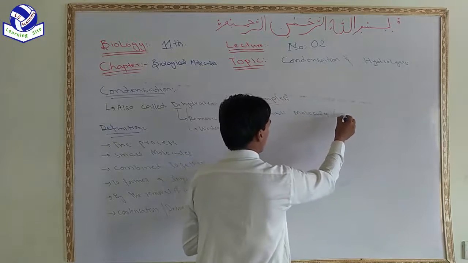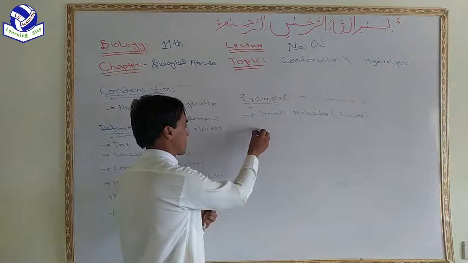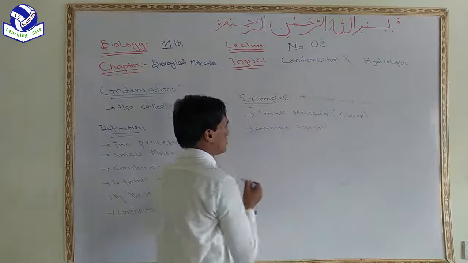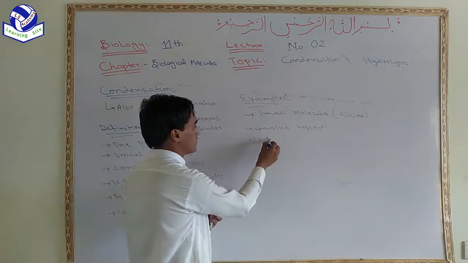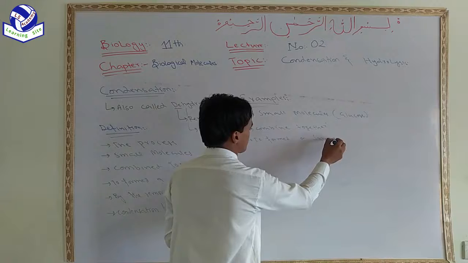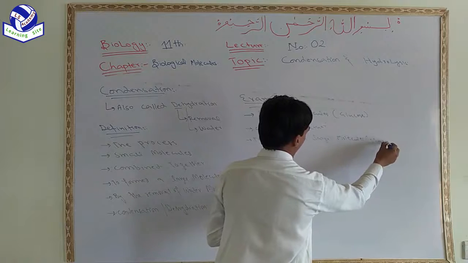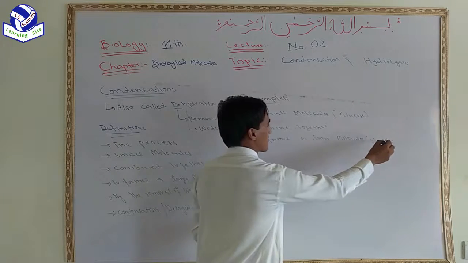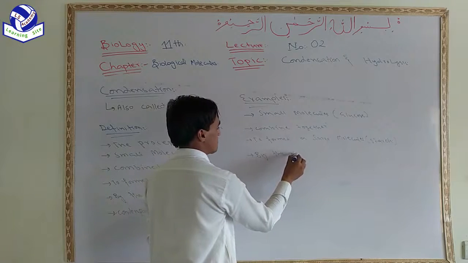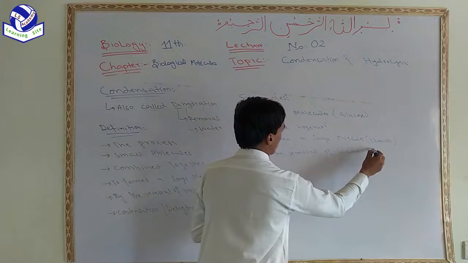Small molecules like glucose combine together to form a large molecule, starch, by the removal of water molecules.